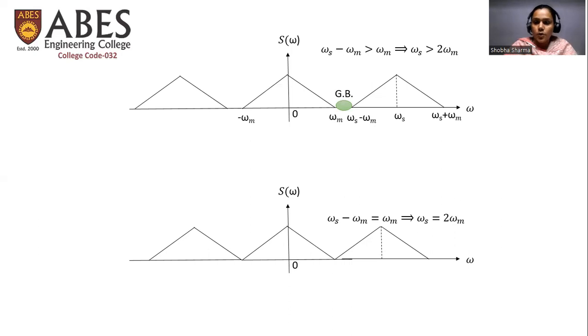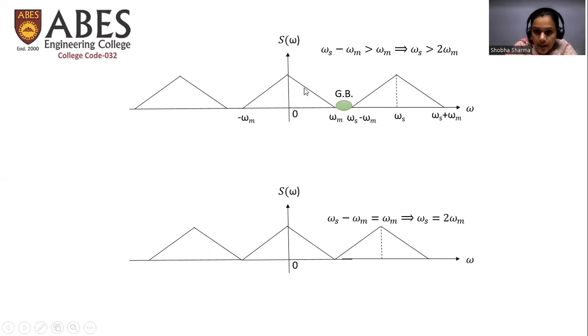So we will see these two cases here. This particular waveform belongs to the case where omega s is greater than twice of omega m. See here, this point is omega s. This point is omega m. This is the spectrum of the original continuous time message signal, which was centered at 0, whose maximum frequency component was omega m. So this point is omega m and this is omega s.